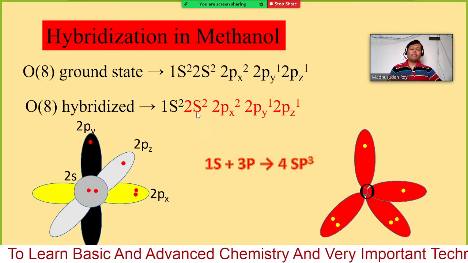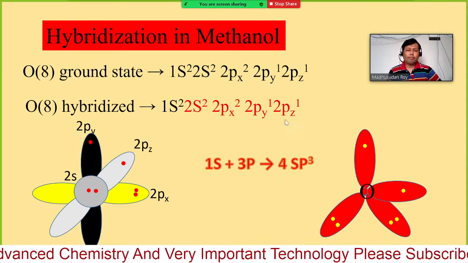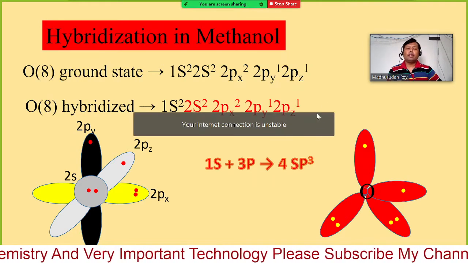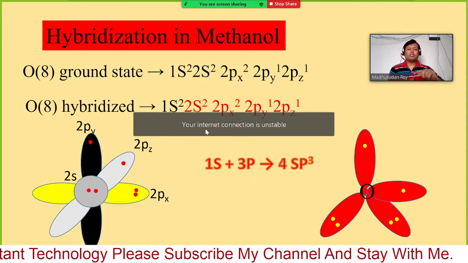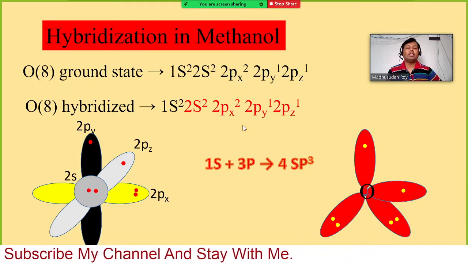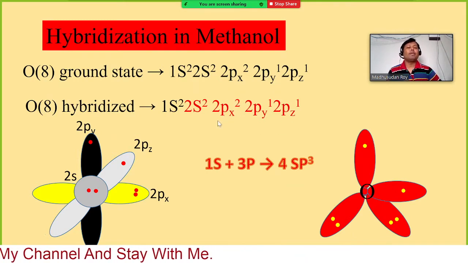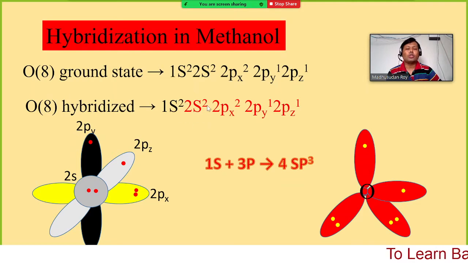Therefore after hybridization, this 1s and 3p, this is not 2p orbitals but 3p orbitals. That means this is one p, this is another p, another p. So 3p orbitals here and one s orbital.